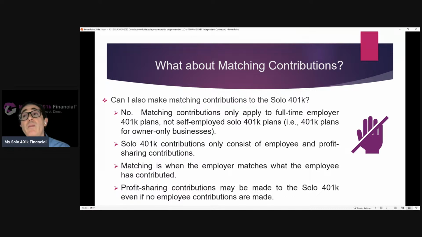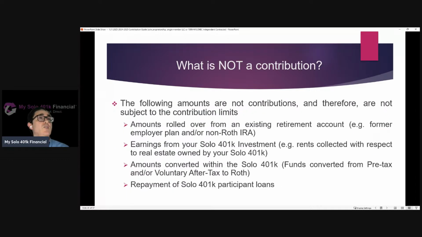The individual might have maxed out contributions to their day job plan, so they're not even eligible to make employee contributions to the solo 401k. But making that employee contribution to the solo 401k is not a prerequisite for making profit sharing contributions. So even if they haven't made any employee contributions to the solo 401k because they hit their max on their day job plan, they're still going to be able to make employer profit sharing contributions to the solo 401k based on the limit, based on their self-employment compensation, etc.